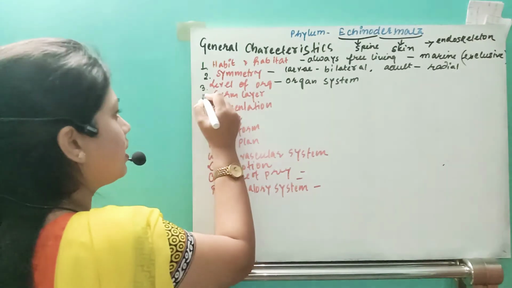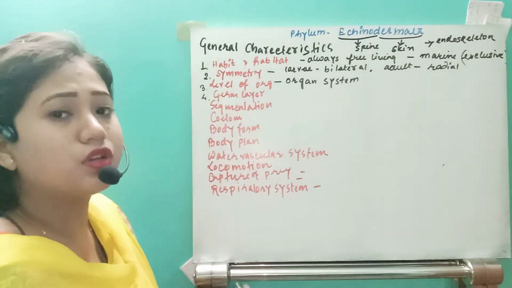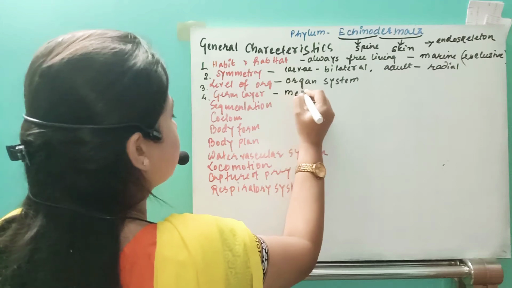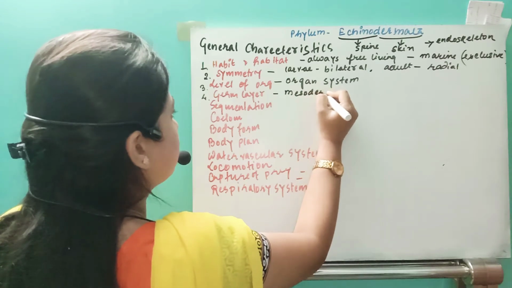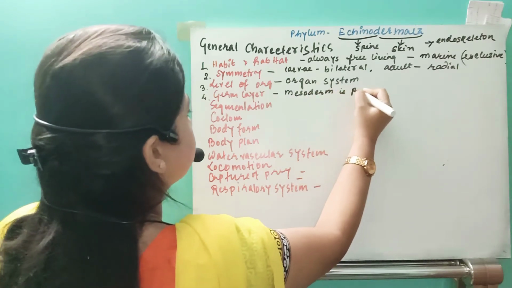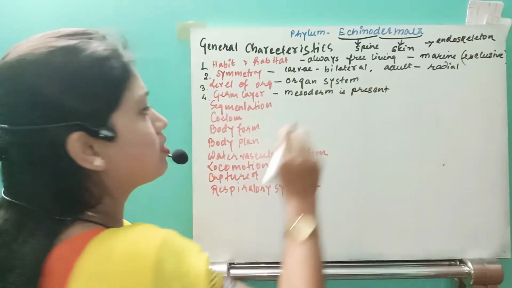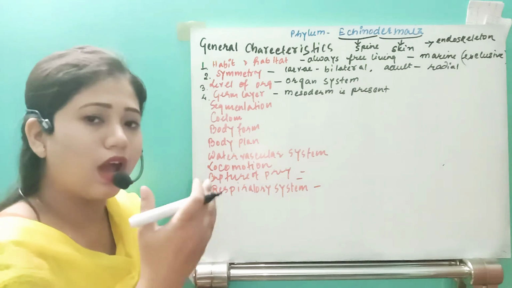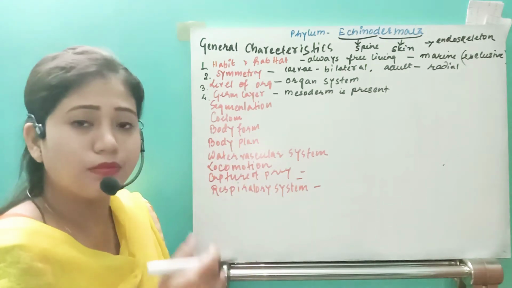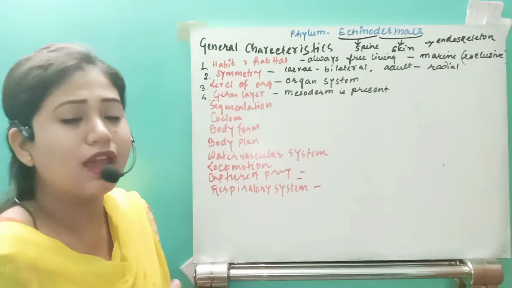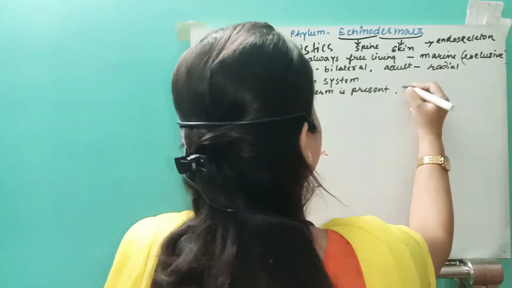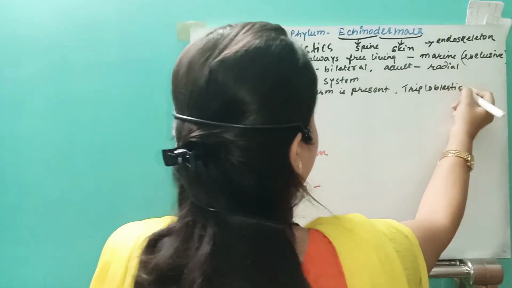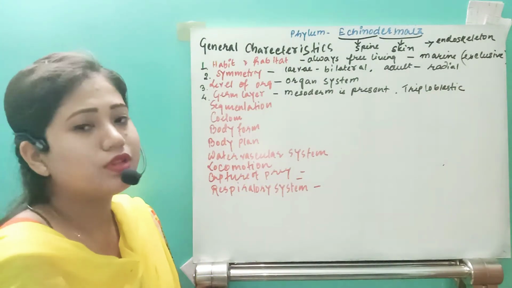Now come to the next point, that is germ layers. How many germ layers are present? 3 germ layers. So mesoderm is present properly. That's why the germ layers are 3: outer ectoderm, middle mesoderm and inner endoderm. So these organisms are all triploblastic animals.